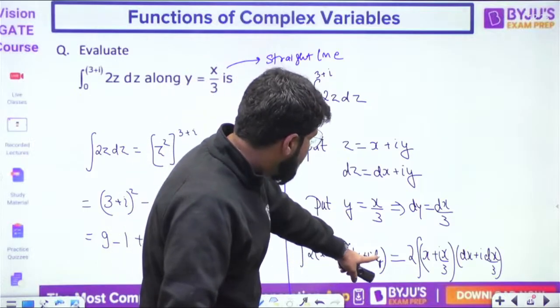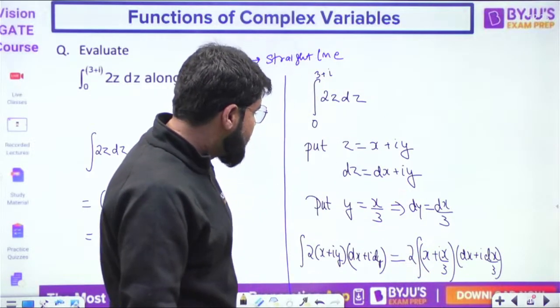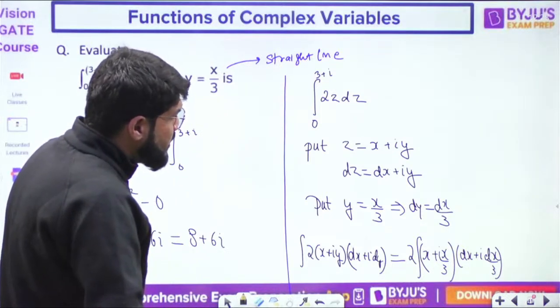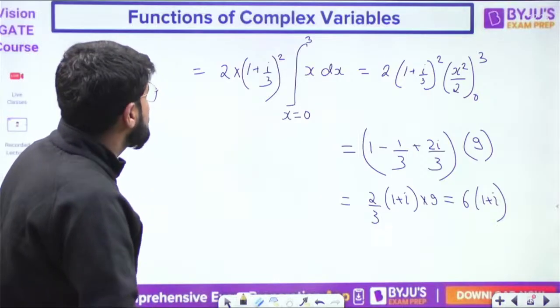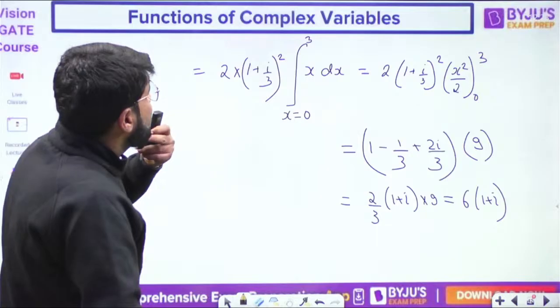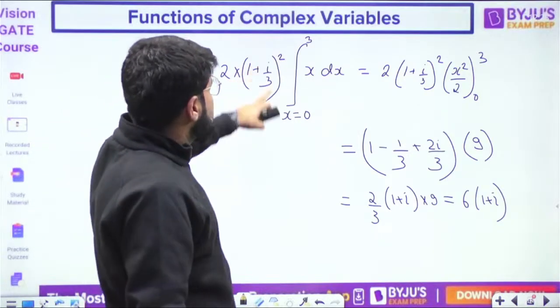z is x plus iy, dz is dx plus i dy. y is equal to x by 3, dy is dx by 3. So then what I did next was, x common and dx common. So 1 plus i by 3 outside, (1 plus i by 3) whole square. Let me be sure. Then this is the integral of x, x square by 2. Perfect. And that is 9, a square plus b square.